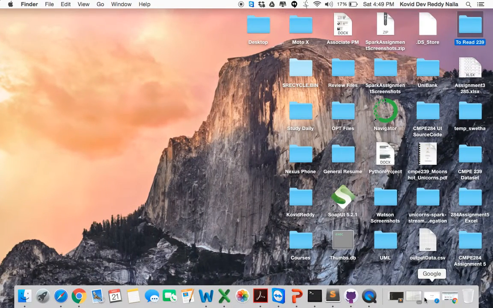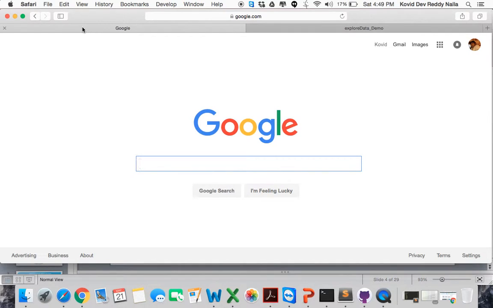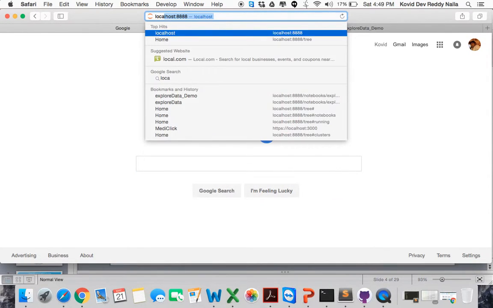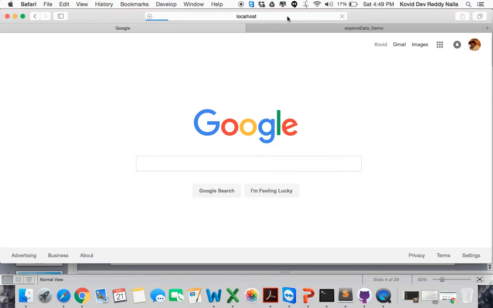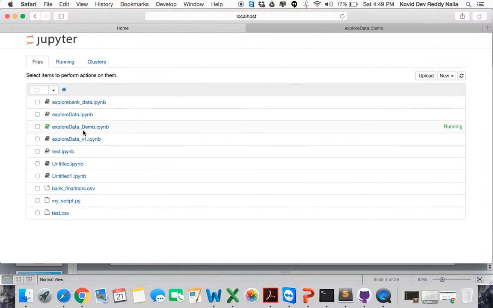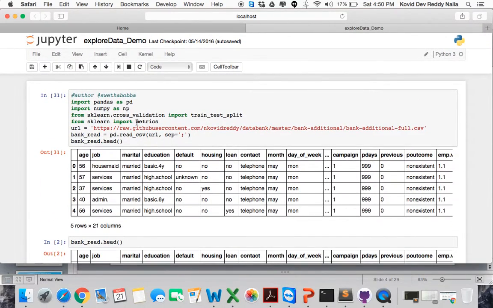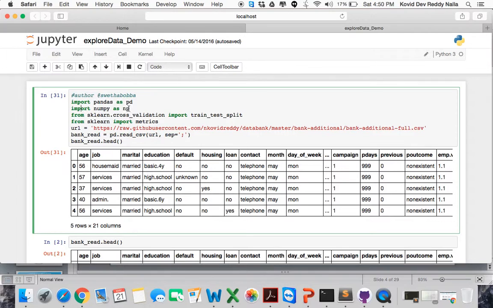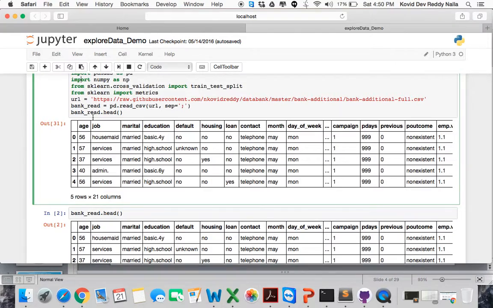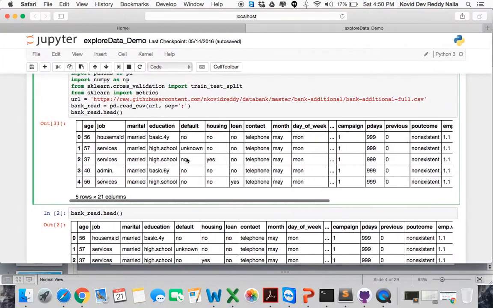So if we go to the Python shell over here, if I type localhost, what I'm opening is my Python notebook where my scripts are written for a dataset. So if I click on explore data demo, it opens up here. So here we are actually importing the Python packages, pandas and numpy, and these are the import statements. And so we are taking our data set, we are reading the data set, and if you read the top 5 rows, it gives the initial data set.